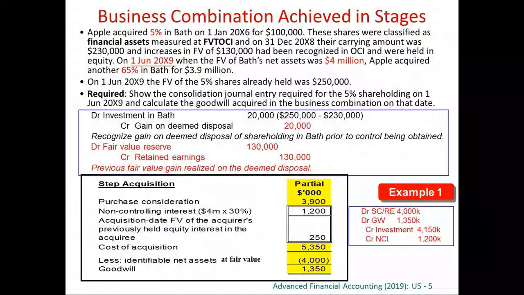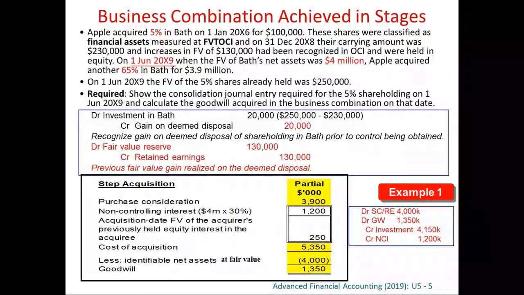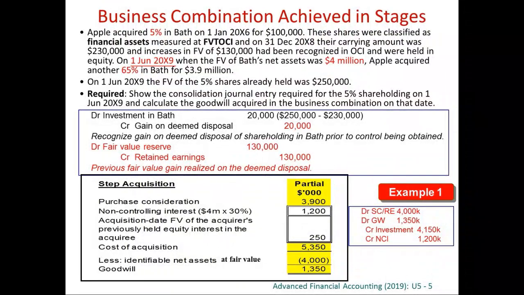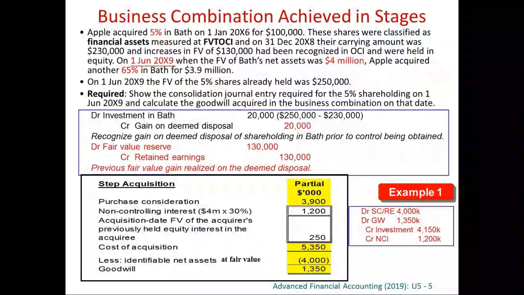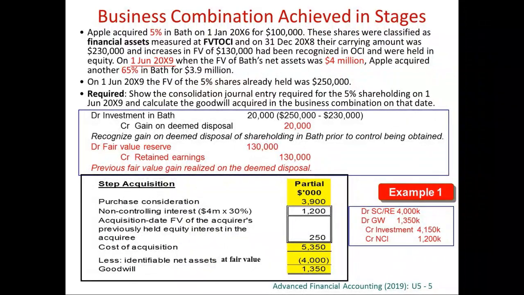Because now it becomes a 70% subsidiary, on 1st of June, the day of acquisition, we need to calculate goodwill. Goodwill is calculated as the aggregate of three items, and these three items will be compared to the fair value of the net asset.